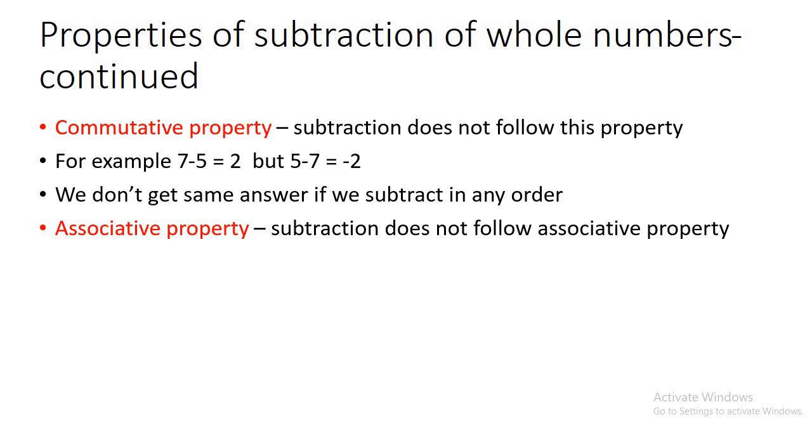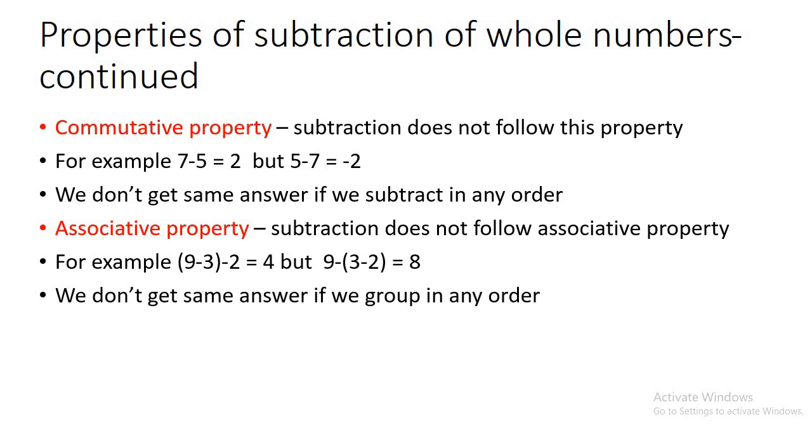Associative property, again associative property is also not followed, because for example, if I want to subtract 9 minus 3 minus 2, if I pair the first two, I get 9 minus 3 as 6 and 6 minus 2 as 4. But if I pair 3 and 2 first, then 3 minus 2 gives us 1 and 9 minus 1 gives us 8. So as you can see, in the first case the answer is 4, and in the second case the answer is 8. So grouping changes our answer.